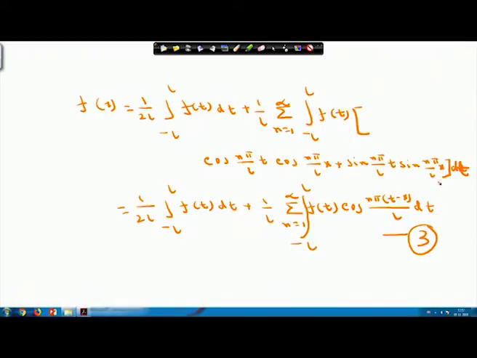Now, what we actually want to investigate is the form of expression 3 whenever L approaches infinity. Whenever L approaches infinity, what will be the form of this equation 3? We want to investigate that now.